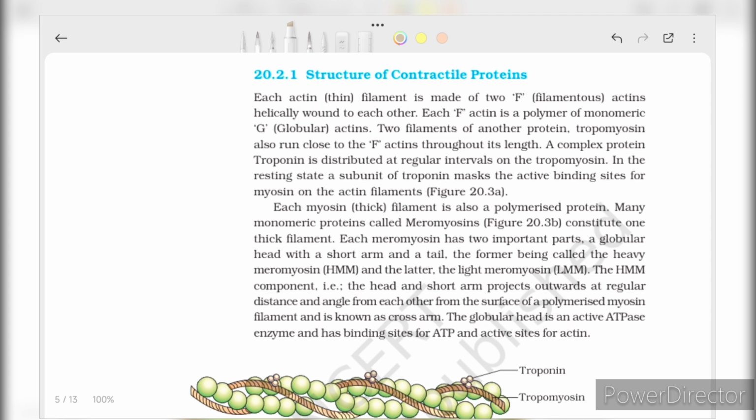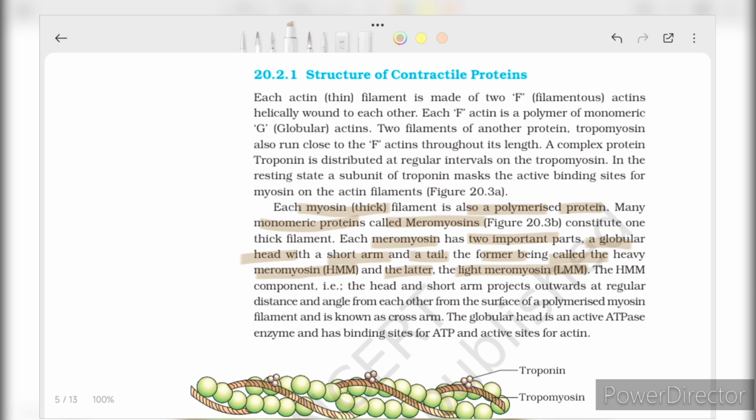Each myosin, that is thick filament, is also a polymerized protein. Many monomeric proteins called meromyosins constitute one thick filament. Each meromyosin has two important parts, a globular head with a short arm and a tail. The former is called heavy meromyosin, HMM, and the latter light meromyosin, LMM.